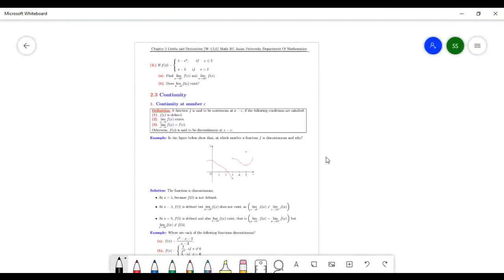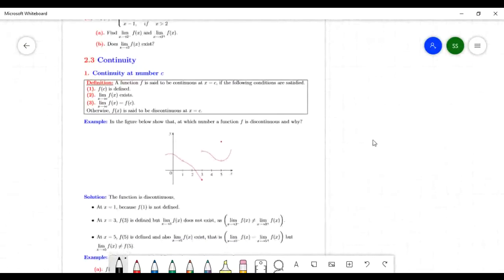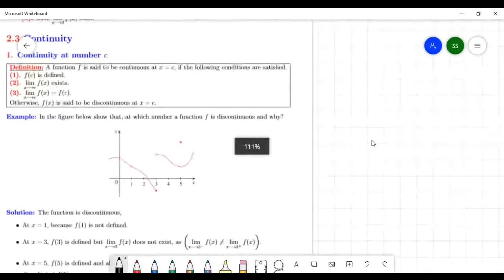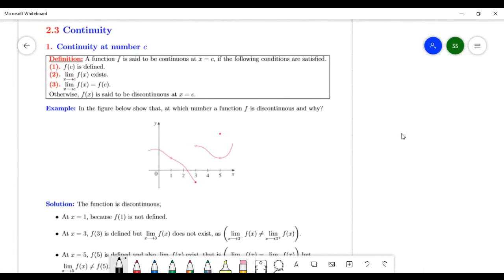So today I will start the new point in chapter number 2, continuity. Okay. So today I will start this continuity. Look over here. So today I will start this one, continuity.